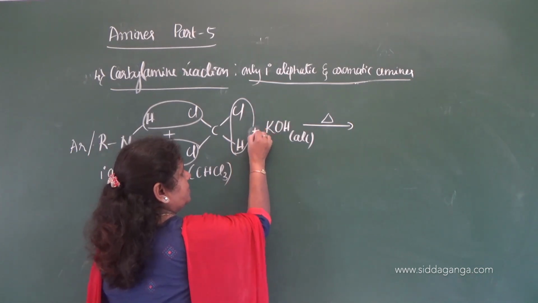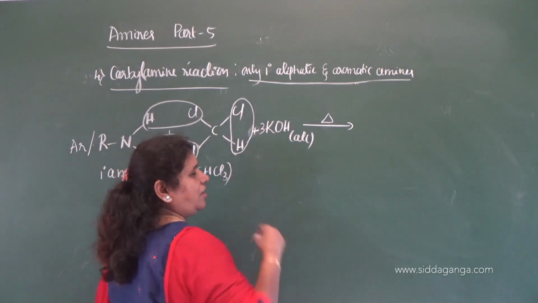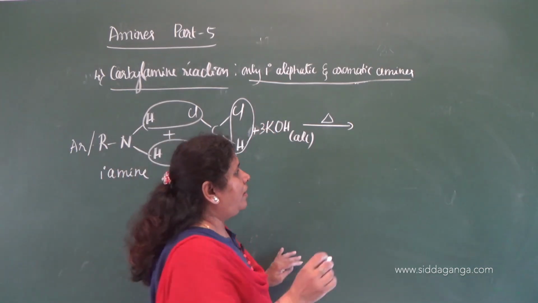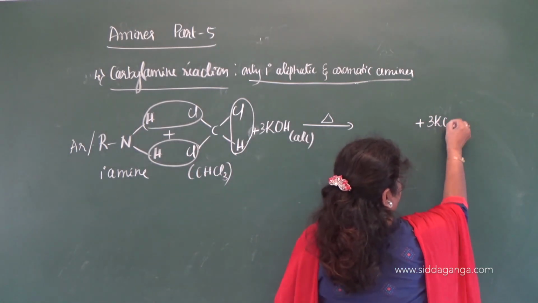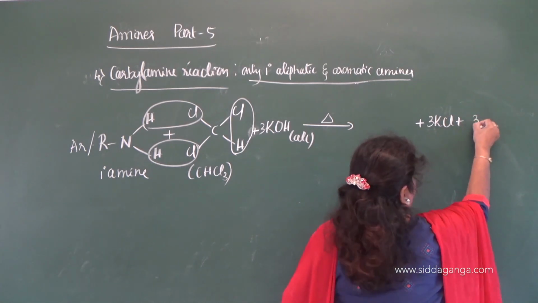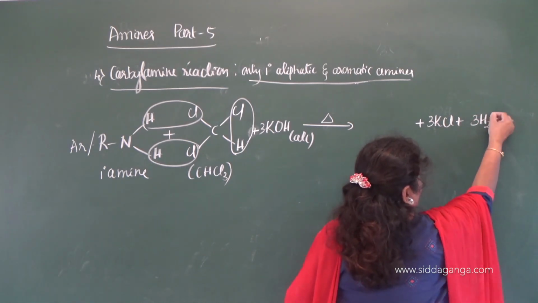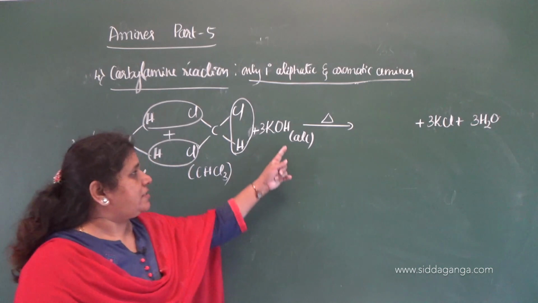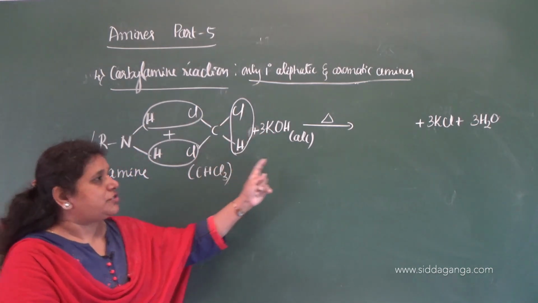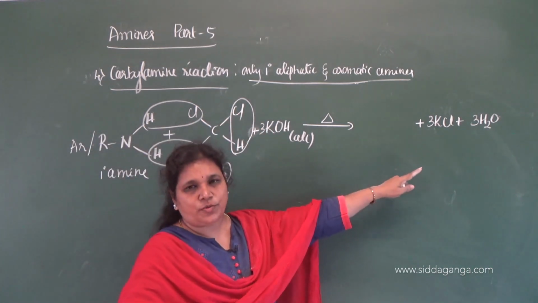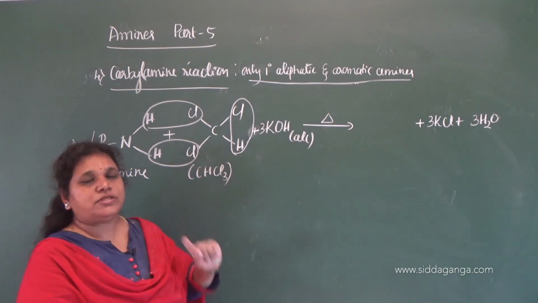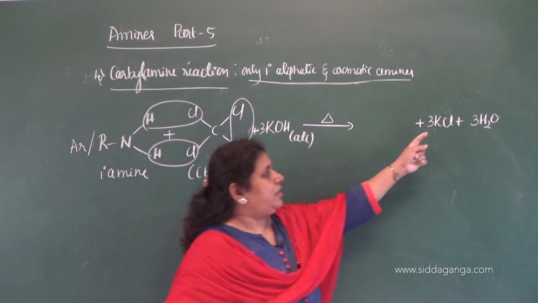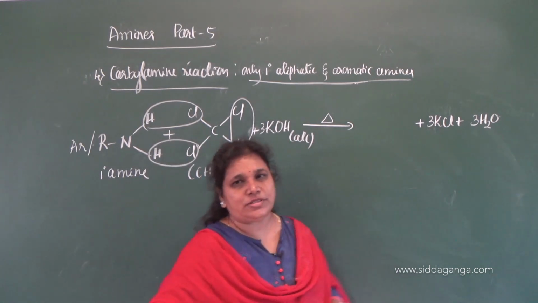So 3 molecules of HCl combine with 3 moles of KOH and it results in the formation of 3 moles of KCl and 3 moles of H2O.